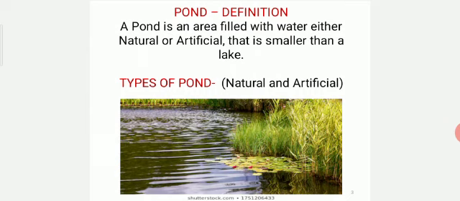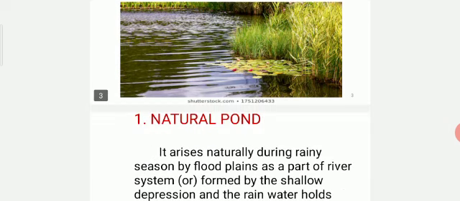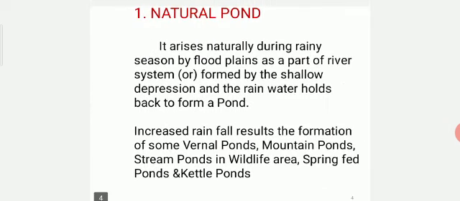When we see the types of pond, they are classified into two types, natural and artificial ponds. First is the natural pond. It arises naturally during the rainy season by floodplains as a part of a river system, or is formed by a shallow depression where rainwater holds back to form a pond. Increased rainfall results in the formation of vernal ponds, mountain ponds, stream ponds in wildlife areas, spring-fed ponds and kettle ponds.